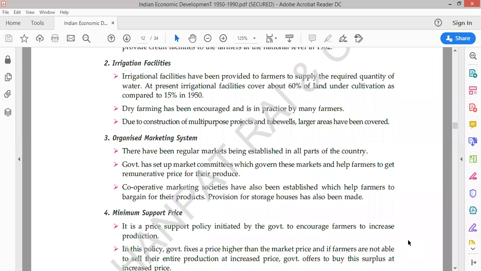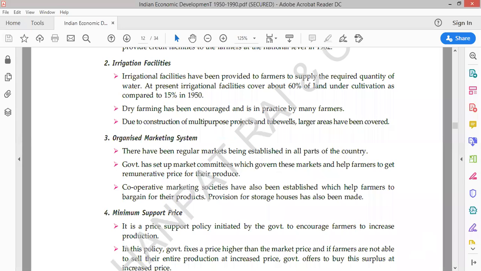So cooperative marketing societies were also framed for this purpose, and government made various markets also, proper regulated markets, as we are going to study these markets in the chapter rural development in further classes as well, like Apni Mandi in Punjab. In Punjab, there is a proper regulated market, Apni Mandi, where the farmers can come without the use of intermediaries. They can directly sell to the customers, which is a very great impact for the farmers, as it helps them to earn more profit and get more marketable surplus.